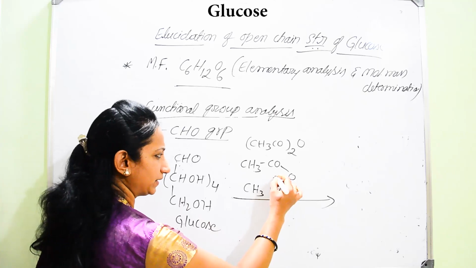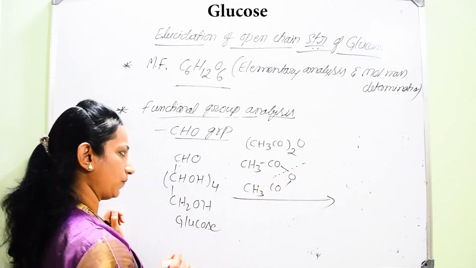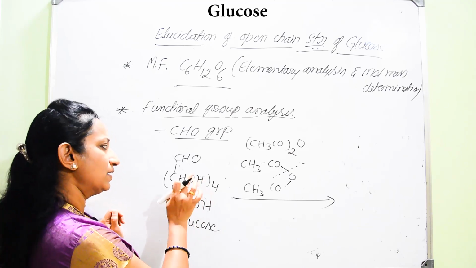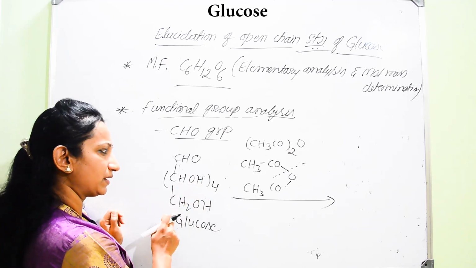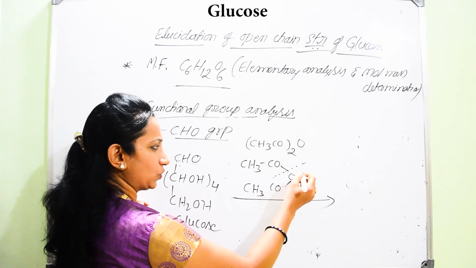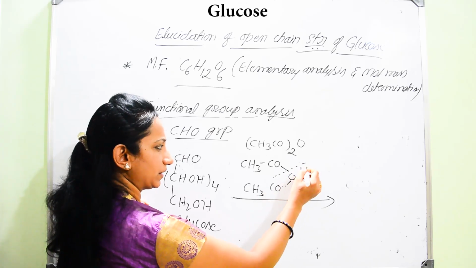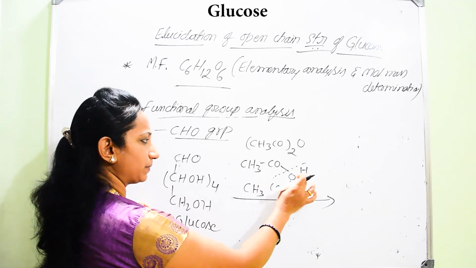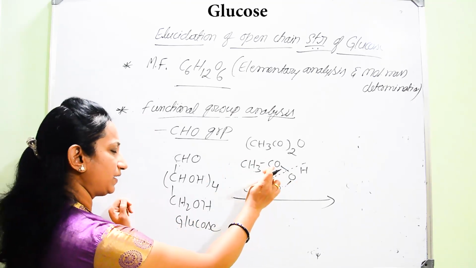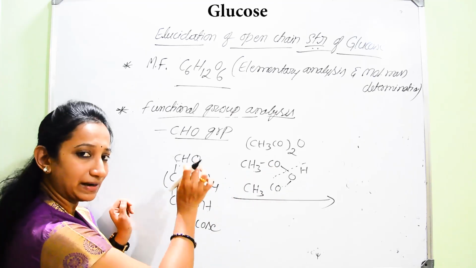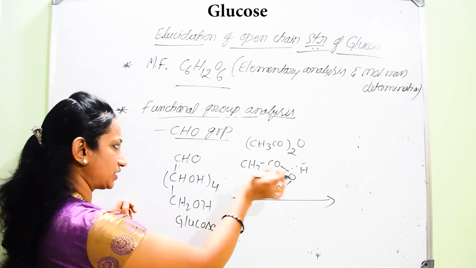Here we can break the bond between CO and O, so that the hydrogen atoms belonging to the secondary carbon atoms and primary carbon atom get attached with the COO group, resulting in the formation of acetic acid. So there is conversion into a carboxyl group, and the remaining CO group gets attached to the carbon atom, resulting in the formation of an acetate group.